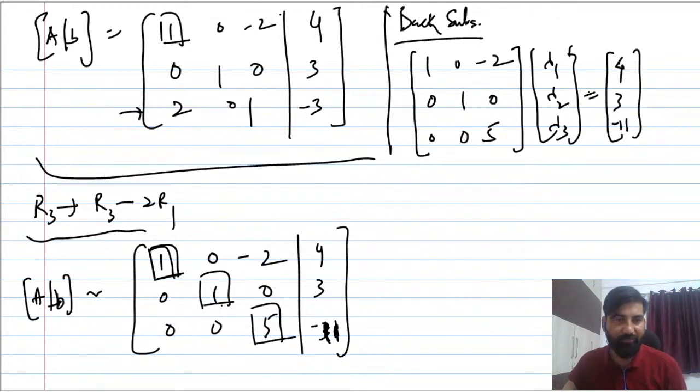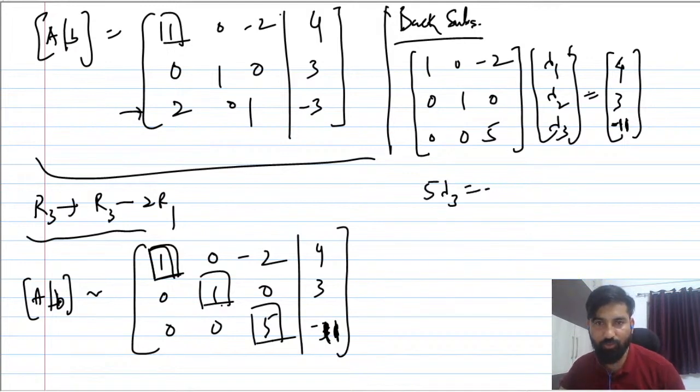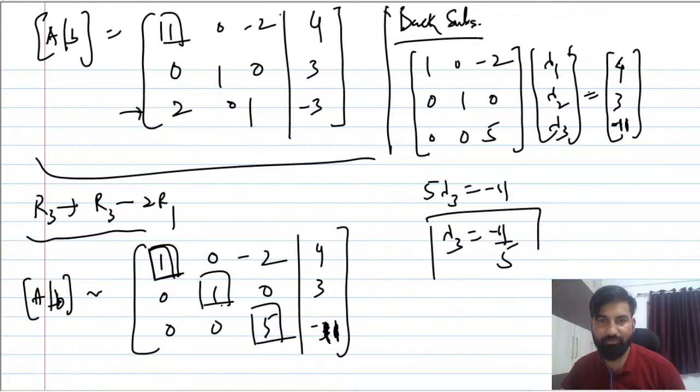These lambdas are constants for the moment, so you have to take them as constants, and they can be real or imaginary depending upon the problem. Now, 5 lambda 3 equals minus 11. So from here lambda 3 equals minus 11 by 5. This is how we can evaluate these constants. Everybody is able to understand how back substitution is applied?